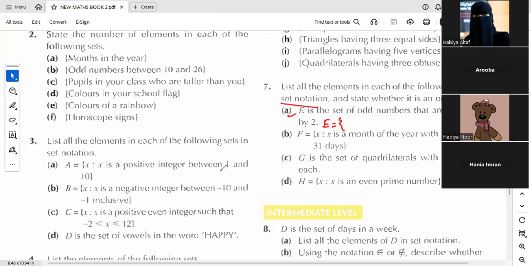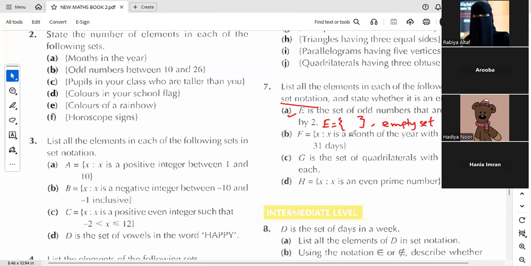Odd numbers are the numbers that are not divisible by 2. So this is not a possibility. It means this is an empty set. Empty, okay. So you need to first write your set and then you need to define whether it is empty or not.